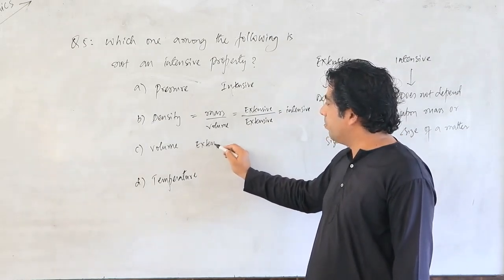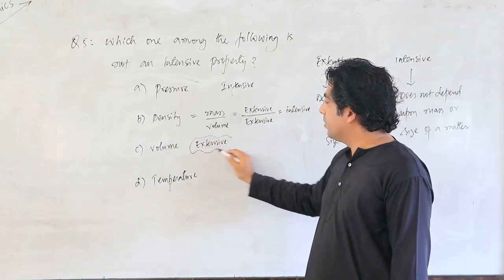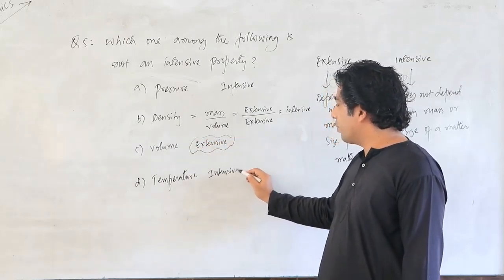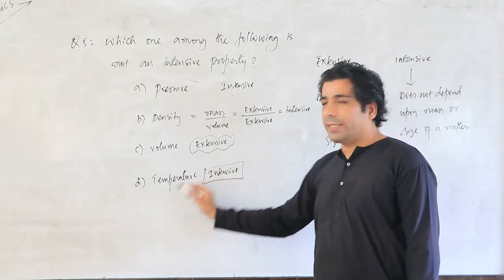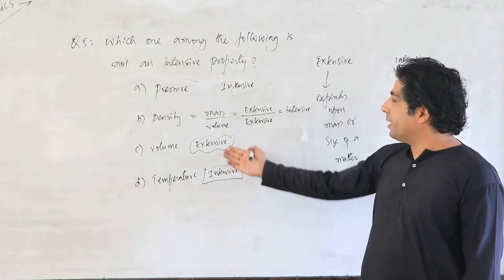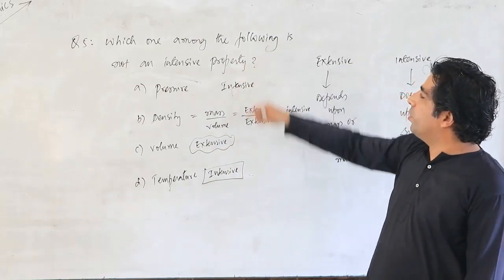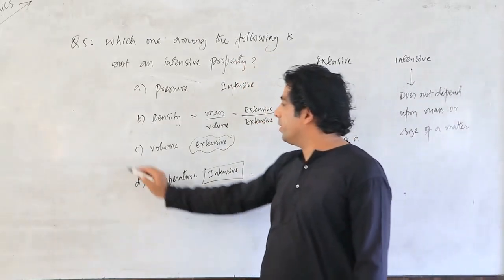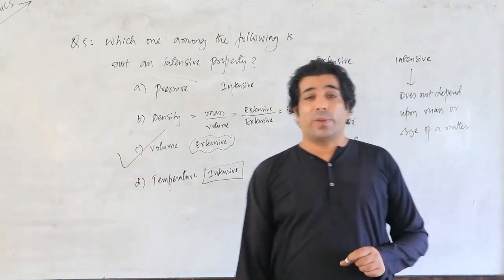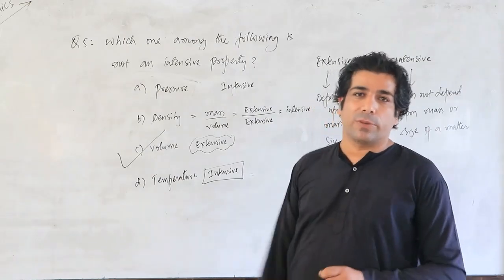It depends upon the mass of a substance. And temperature is again an intensive property. I have already discussed these things. So out of these four, the volume is the extensive property. Which one among the following is not an intensive property? The volume is the answer because it's an extensive property. It depends upon the mass. Please make note of this.